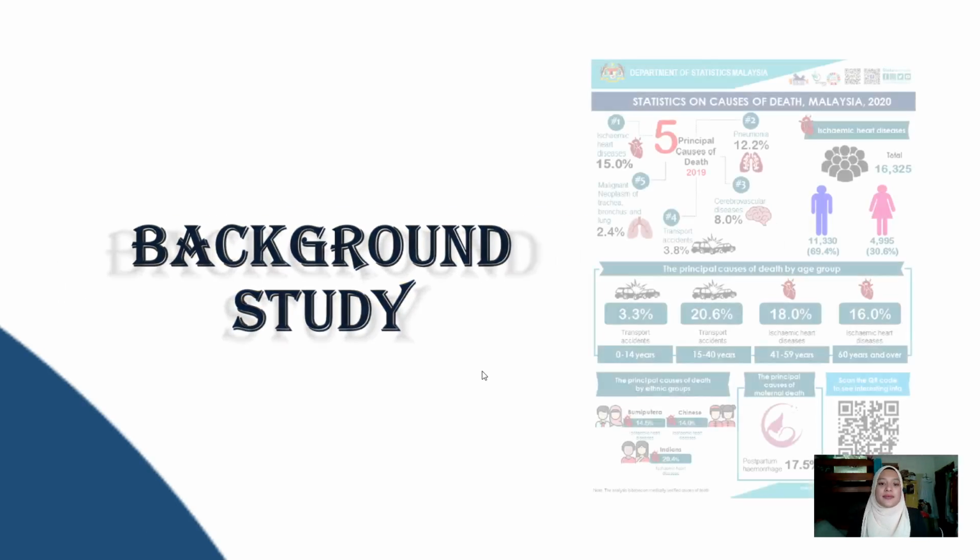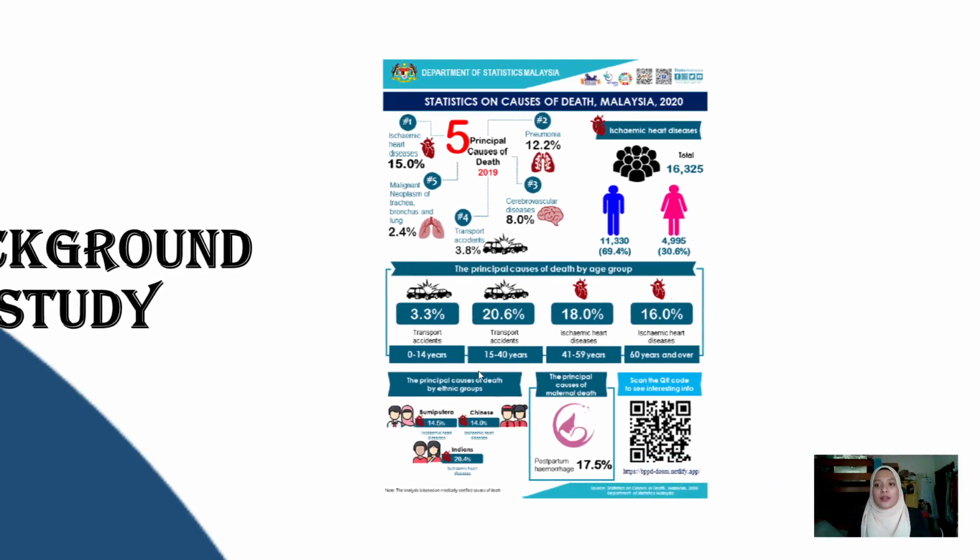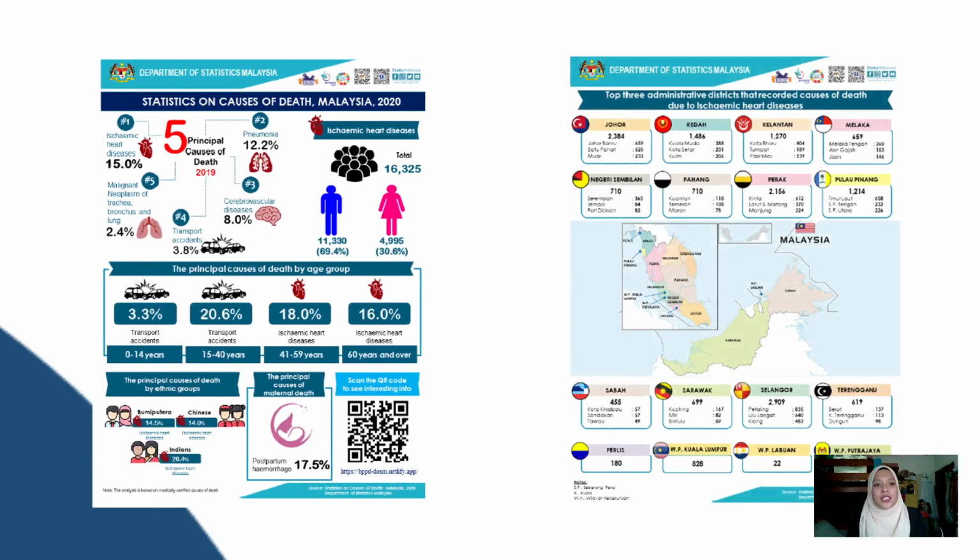So the background of the study. According to the Department of Statistics Malaysia, this was released last year. It shows the statistics on causes of death in Malaysia. According to the data in 2019, ischemic heart disease is the leading cause of death, contributing 15% with a total of 16,325, where 69.4% is male and 30.6% is female. By ethnic group, Bumiputera contribute 40.5%, Chinese 14%, while Indians contribute 20.4%.